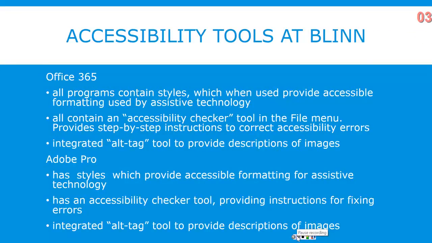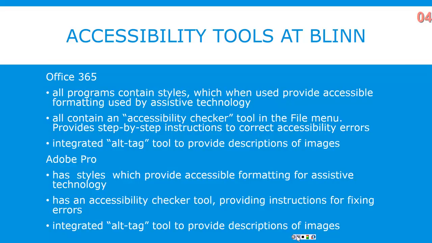Blinn has several accessibility tools available for its employees and instructors. In Office 365, all programs contain styles which, when used, provide accessible formatting used by assistive technology. All Office 365 programs contain an accessibility checker tool in the File menu, and that tool provides step-by-step instructions to correct accessibility errors. All Office 365 software programs have an integrated Alt Tag tool that provides descriptions of images so that a screen reader can provide the information about an image to someone who cannot physically see it.